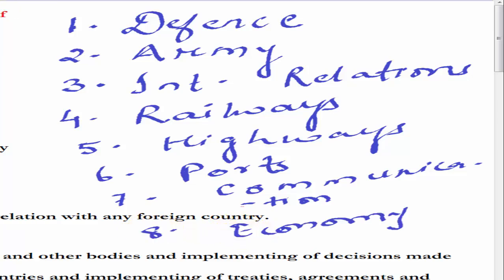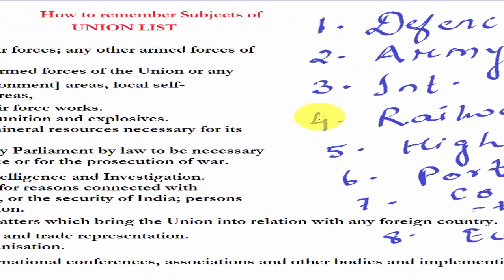Just remember one thing, that whatever there is in the union list, there is some logic behind that. If defense or railways or highways have been put in the union list, there is some logic behind that, and you need to just understand that logic and relate the categories to the subjects.